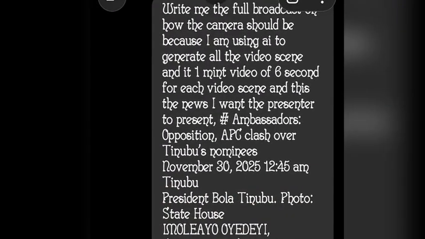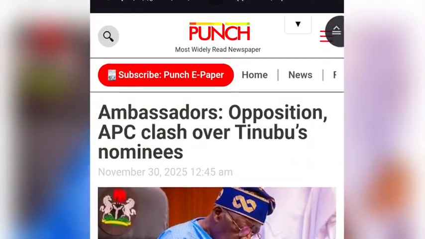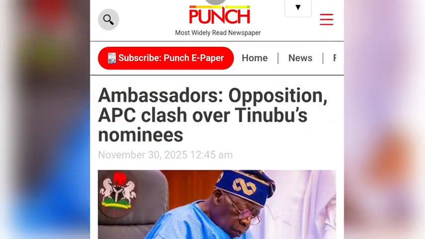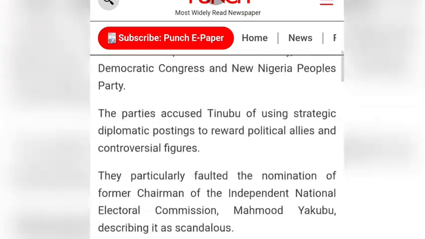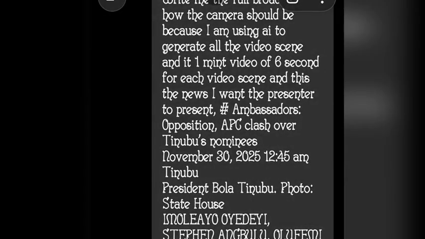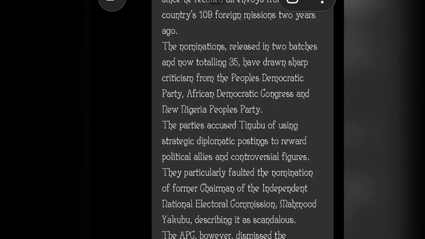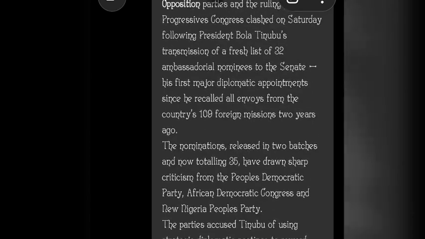As you can see, the ambassador option is here. You are going to see it here now. This is the ambassador option, just like the way it is on this website. Then I copied everything, and after I copied everything, I gave it to ChatGPT just the way it was on that news. Now, after I gave it to ChatGPT, I also stated it here.